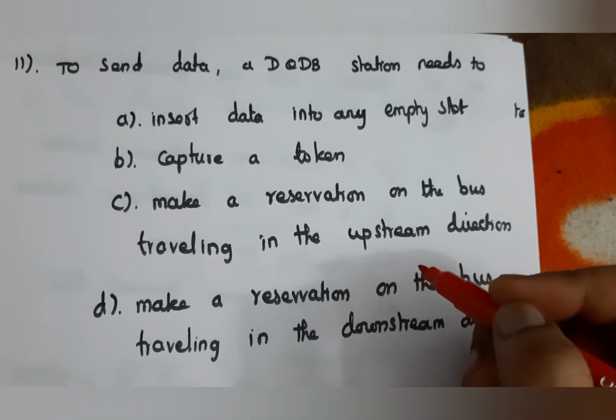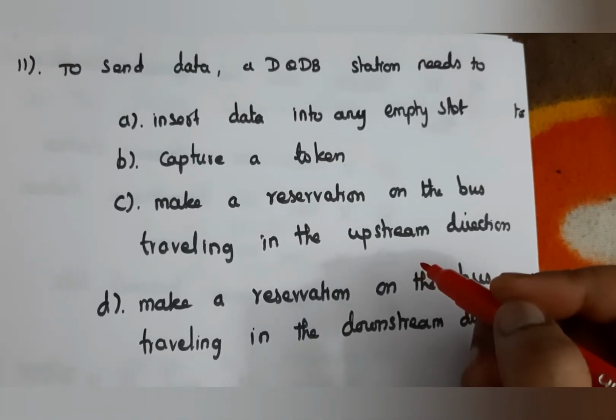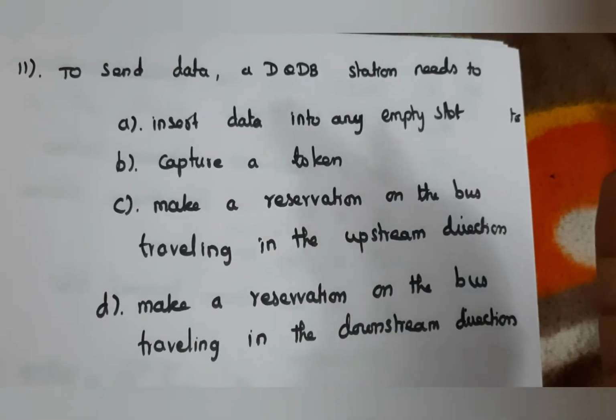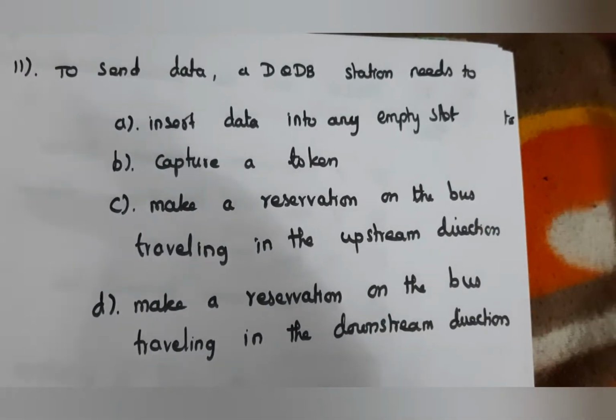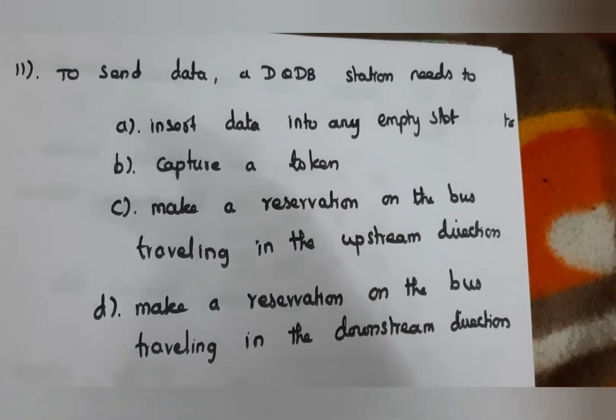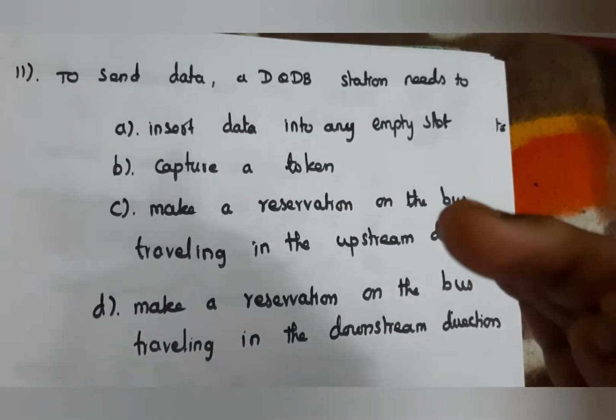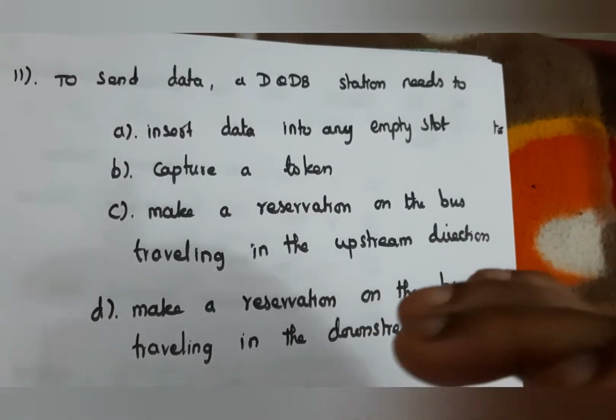Next question, to send data, a DQDB station needs to first reserve the bus. The reservation is made on the bus by sending the request in the upstream direction.